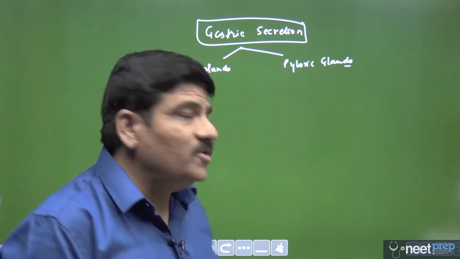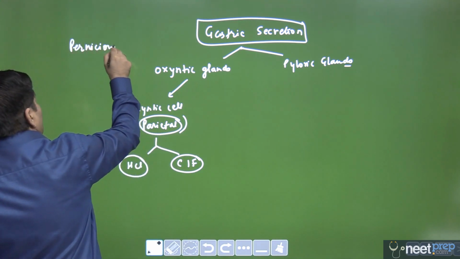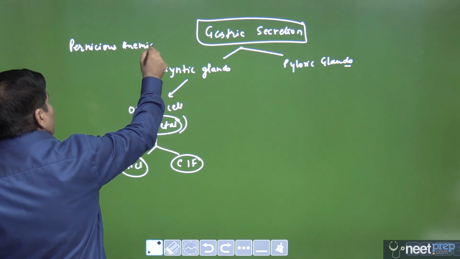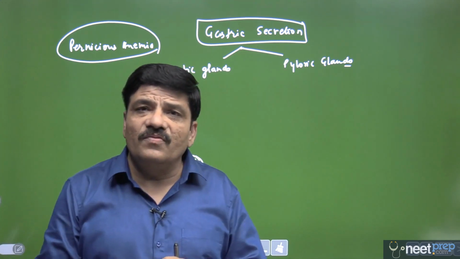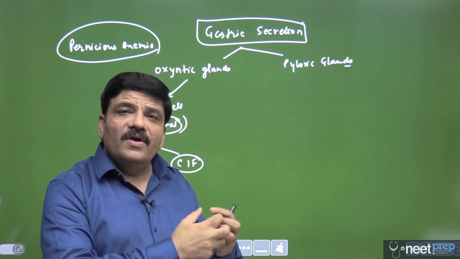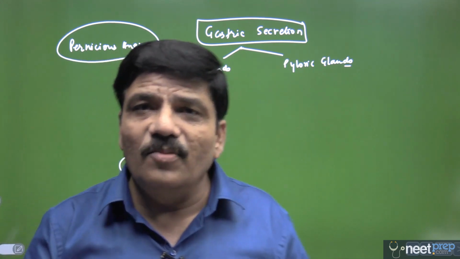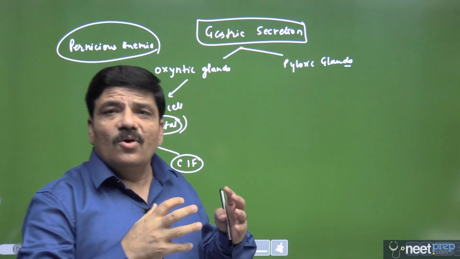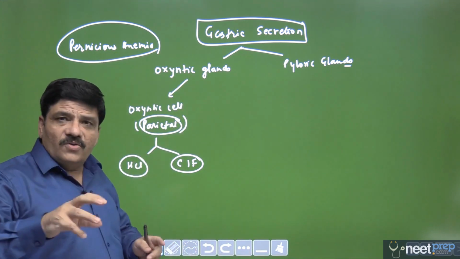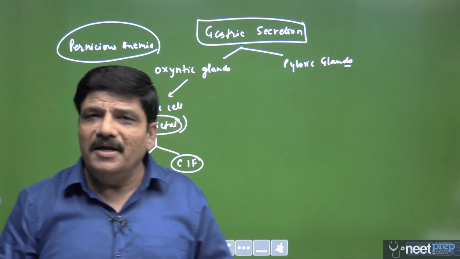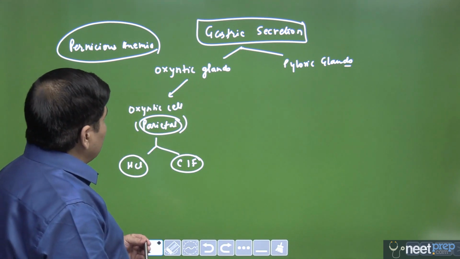So there is an autoimmune condition which is called pernicious anemia. This is a very, very important question. Pernicious anemia is an autoimmune condition where antibodies destroy the parietal cells, and there would be a deficiency of Castle's intrinsic factor, and vitamin B12 will not be absorbed into the body, and this will cause megaloblastic anemia, and this megaloblastic anemia is called pernicious anemia. I hope this question is now etched into your memory, and it is a very likely question to be asked in the medical entrance examination.